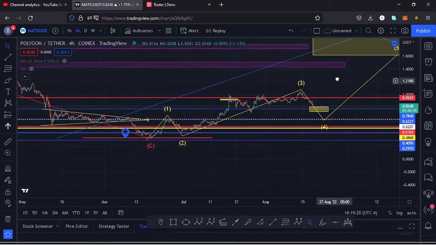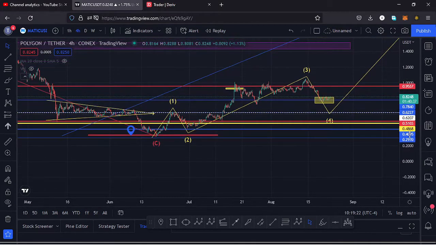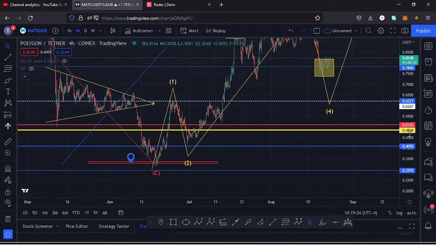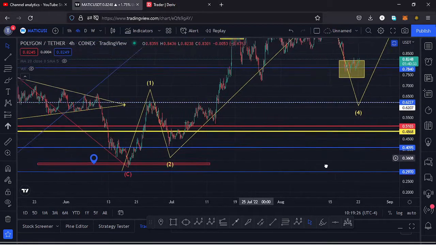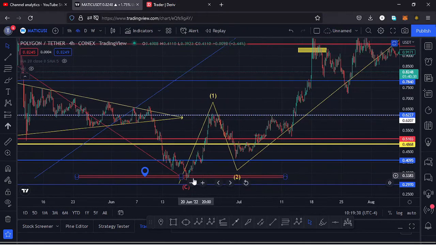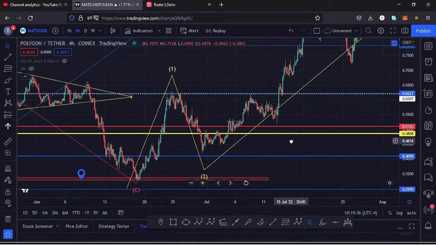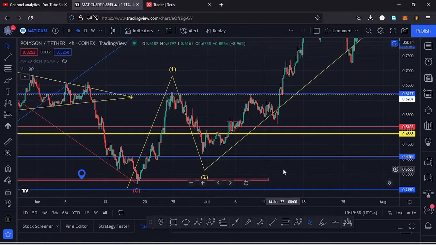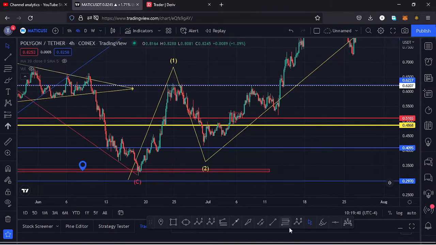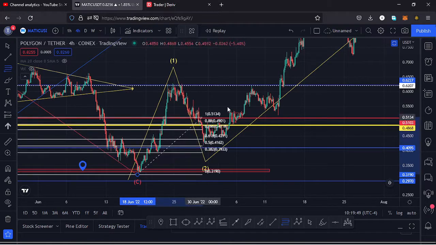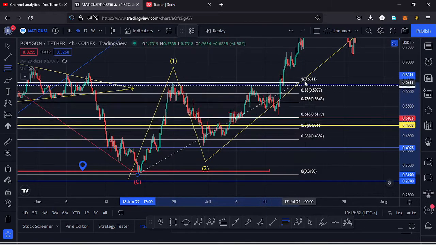And if I get a little bit into the details of this fractal wave so that it can also give me the key scenarios that I expect to play out here on the charts, after making our low down here at around the $0.32 mark, we saw a very nice bounce to the upside in the formation of a wave 1, and after making the high for that first wave, we saw a very nice retracement to the lower side in the formation of a wave 2, and using the Fibonaccis, we can see whether that wave 2 has done the minimum that we expected a wave 2 to the lower side to do by connecting the low of the wave 1 to the high of the wave 1.